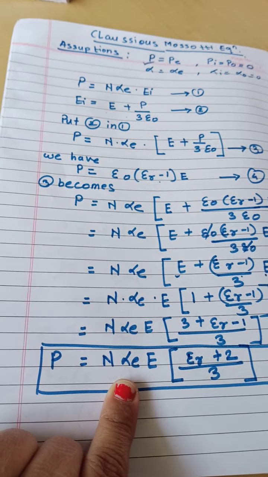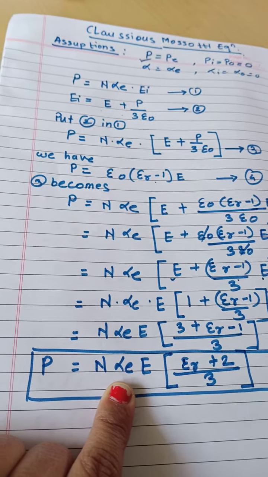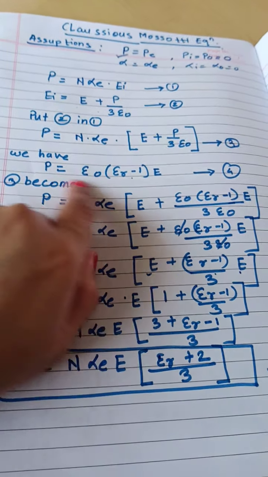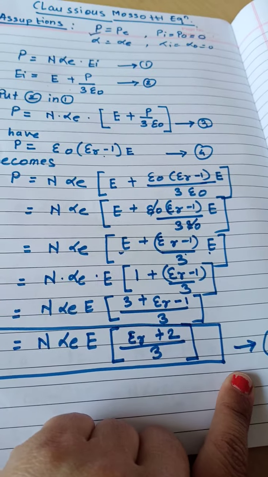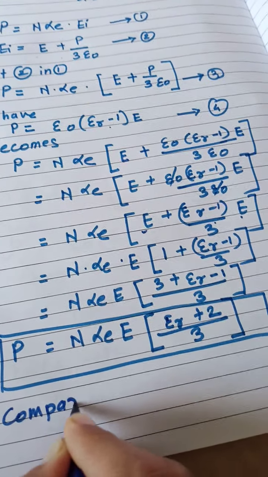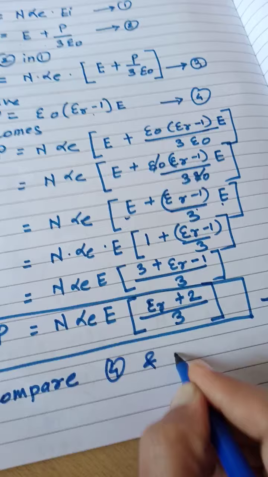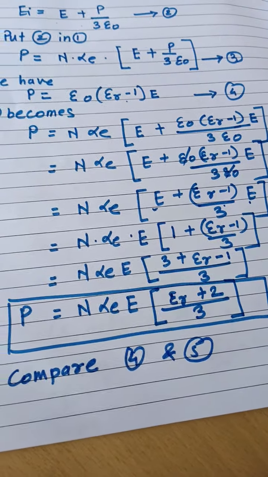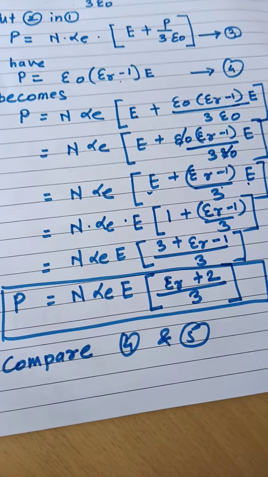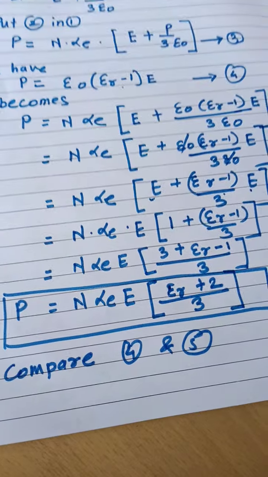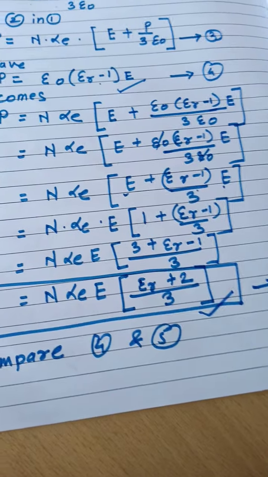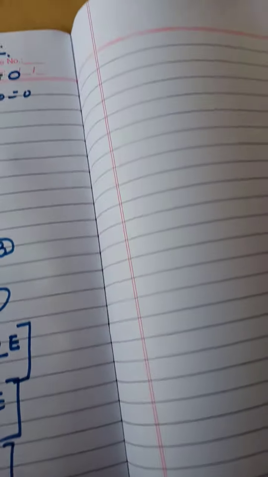So this is one of the equations we have, and the second equation is this one. That means we have to compare equation number 4 with equation number 5. Correct? So compare both equations 4 and 5. What will we get? As the left hand side of both equations has P, that is cancelled out. So you only have to compare the right hand side of the fourth equation and the right hand side of the fifth equation.